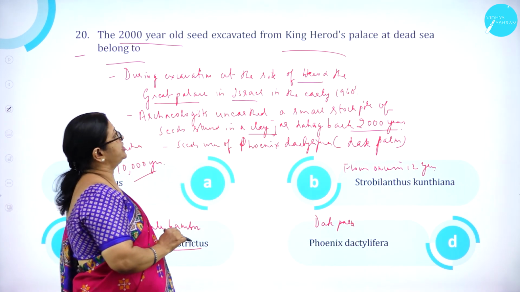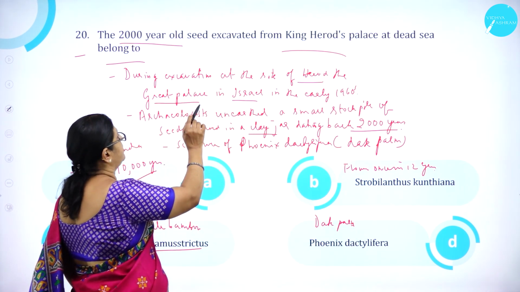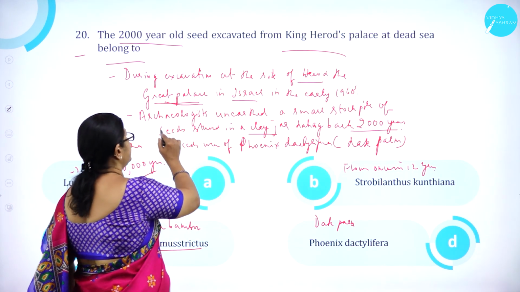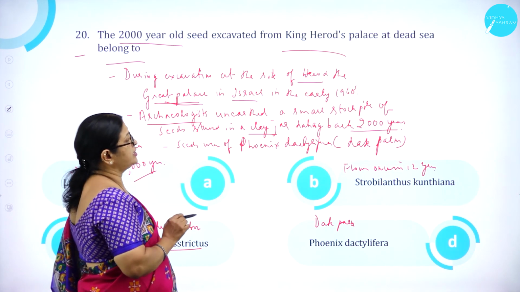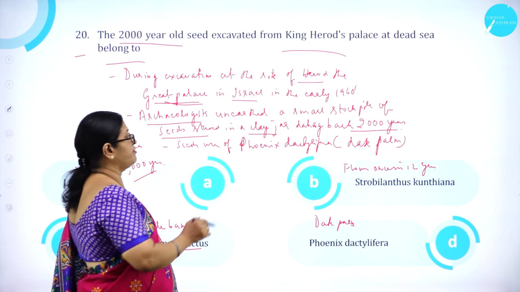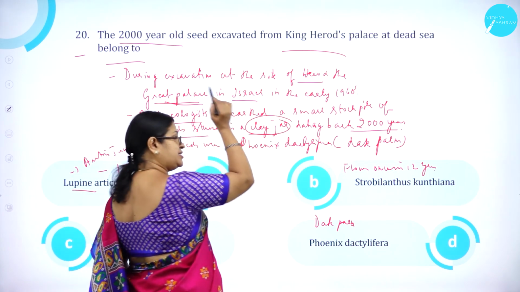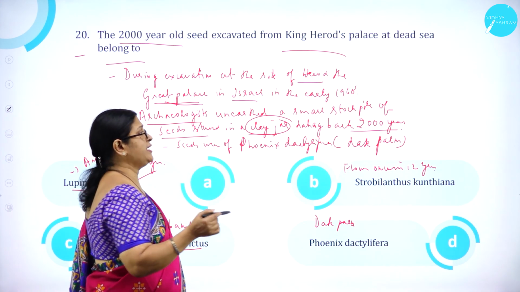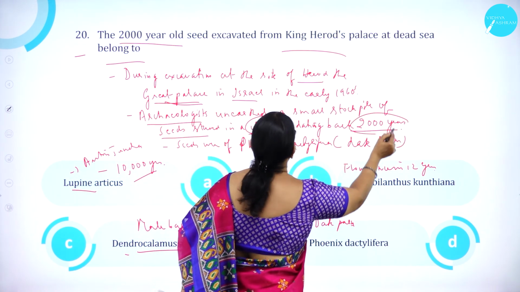During excavation at the site of Herod the Great's palace in Israel in the early 1960s, archaeologists unearthed a small stockpile of seeds stored where? In a clay jar. Imagine those years, clay was quite commonly used, dating back 2000 years.